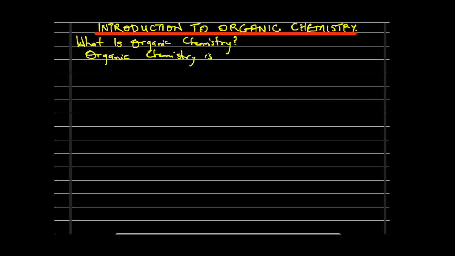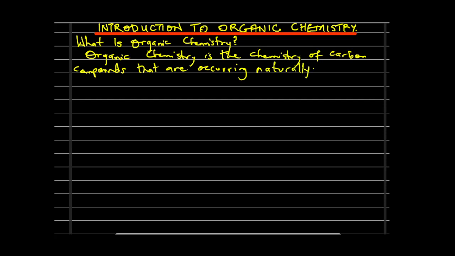is the chemistry or the study of carbon compounds that are occurring naturally. That is what organic chemistry is all about.